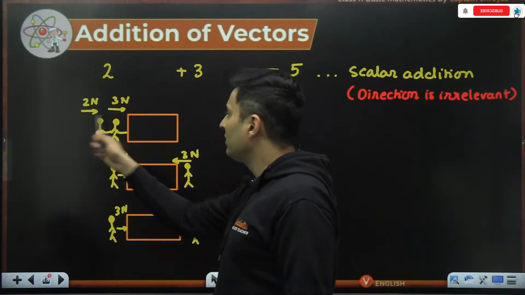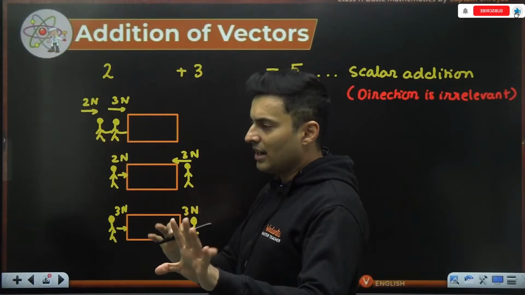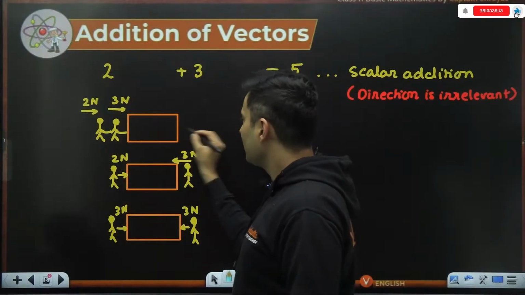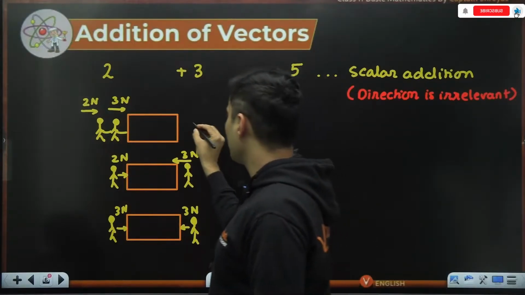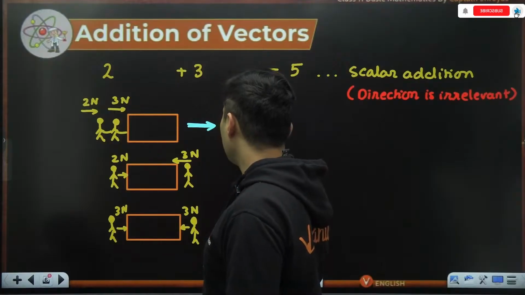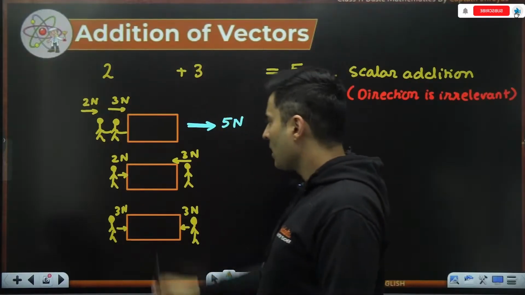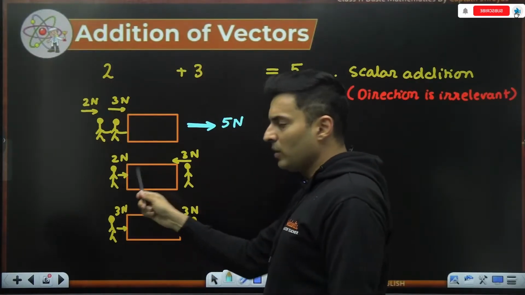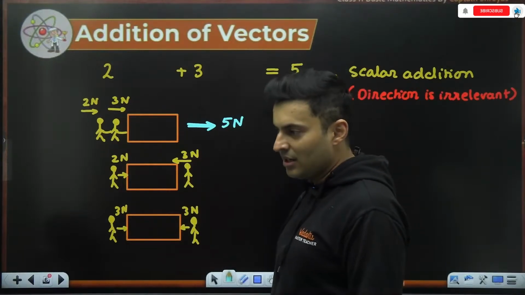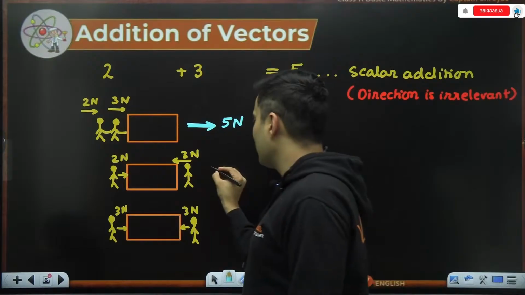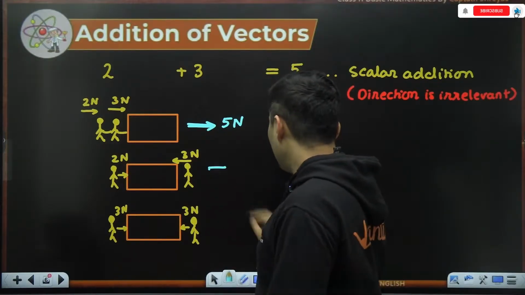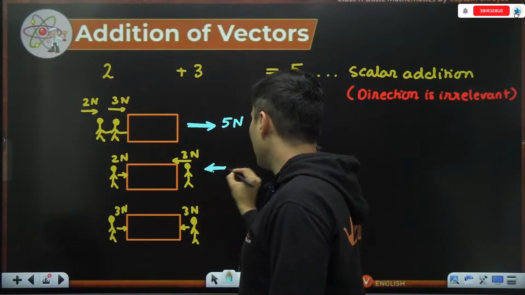What will happen in the first scenario? As you can see, these 2 Pandus are pushing the vehicle in the same direction. So this vehicle will get a total push of basically 5 newtons in this scenario. In this scenario, this Pandu is pushing from the front. They are not well coordinated. This Pandu is pushing from the back. So in all, what is the total force that the Pandus will apply? It will obviously be a net force of nothing but 1 newton this way.